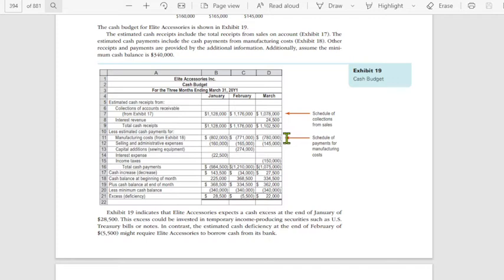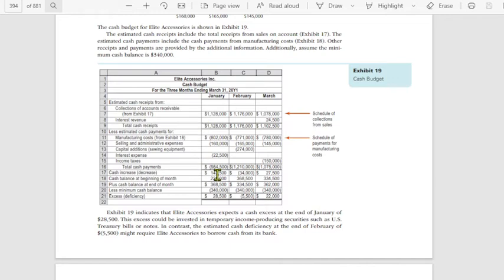Yung manufacturing cost, then binigyan ka ng additional information related to selling and admin, capital additions, interest expenses, income taxes. So kung saang period po siya in-identify sa problem na ibawas, doon mo lang siya ibawas. So the total cash payments now, so eto na siya. Ibawas mo ngayon yung total cash payments from your total cash receipts, kung positive, cash increase, kung negative, cash decrease. So, ang formula is cash receipts minus cash payments.